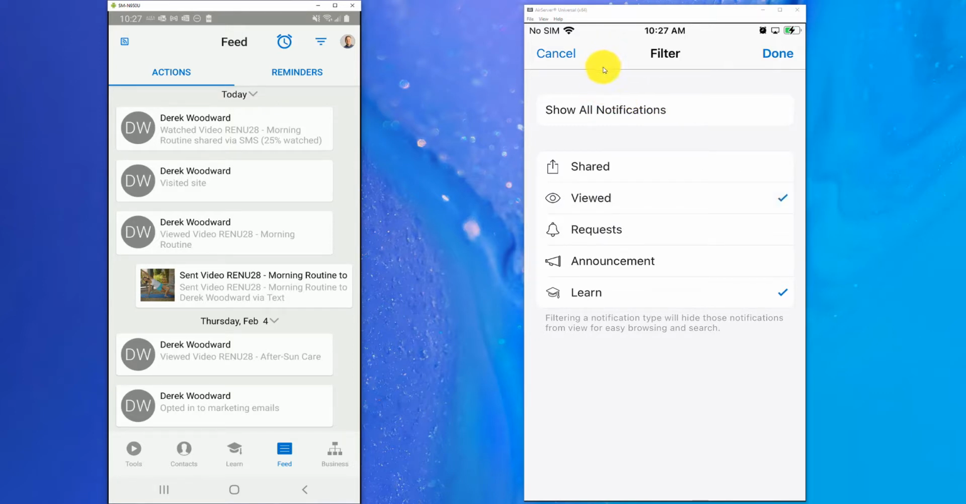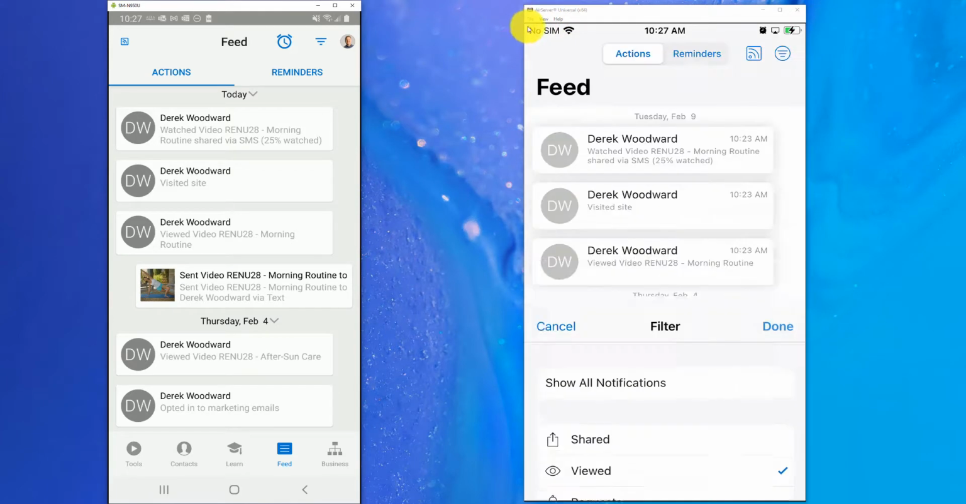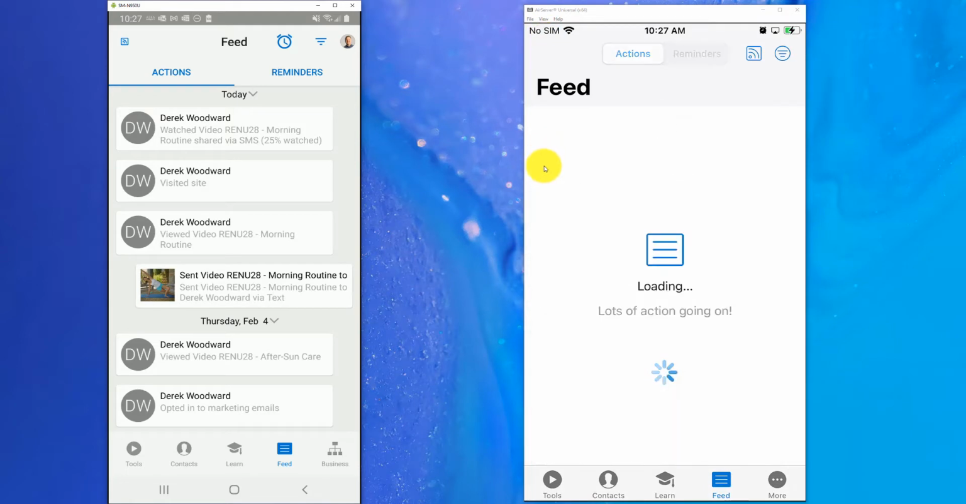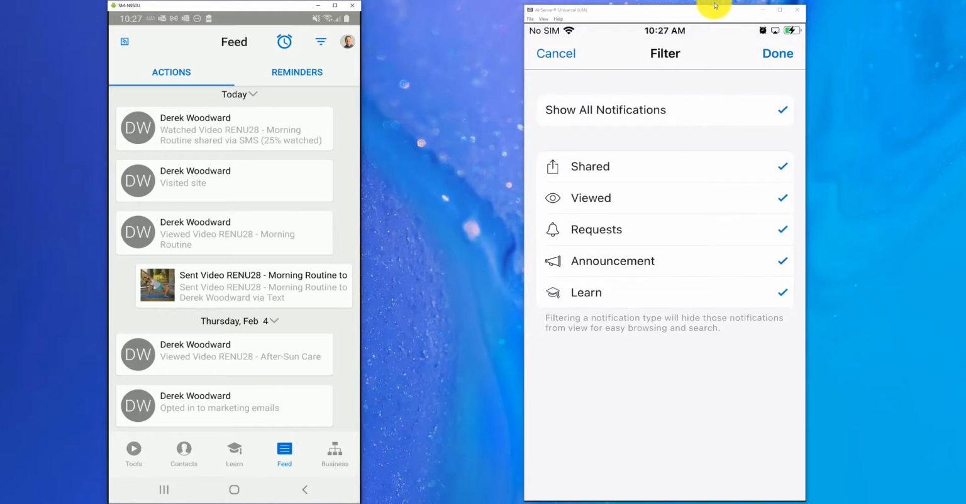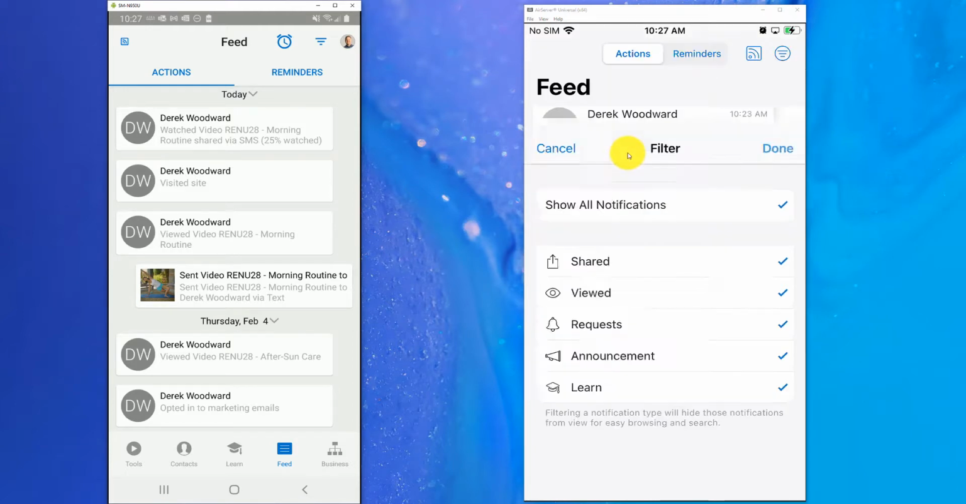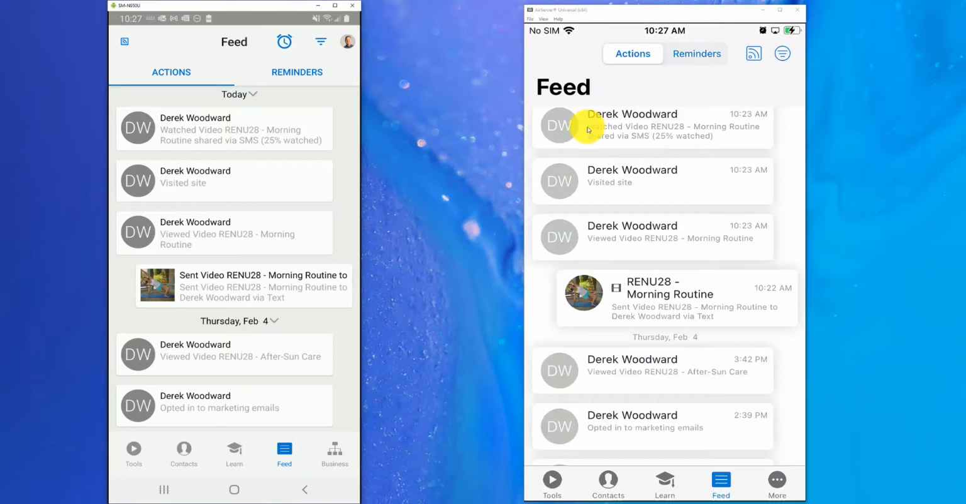So right here, if I just want to see people who have just viewed the information, I can tap done, and then it's just going to show me only the ones that have viewed the content. You're going to get notified for anything that you send, but if you only want to be alerted about the ones where people view, that's how you do so there as well. It's a pretty nice way to keep things organized there.